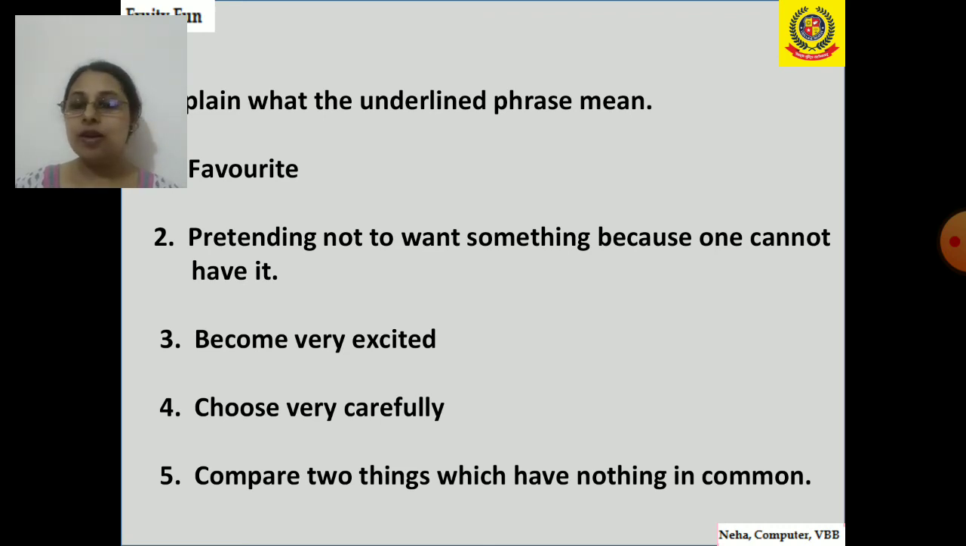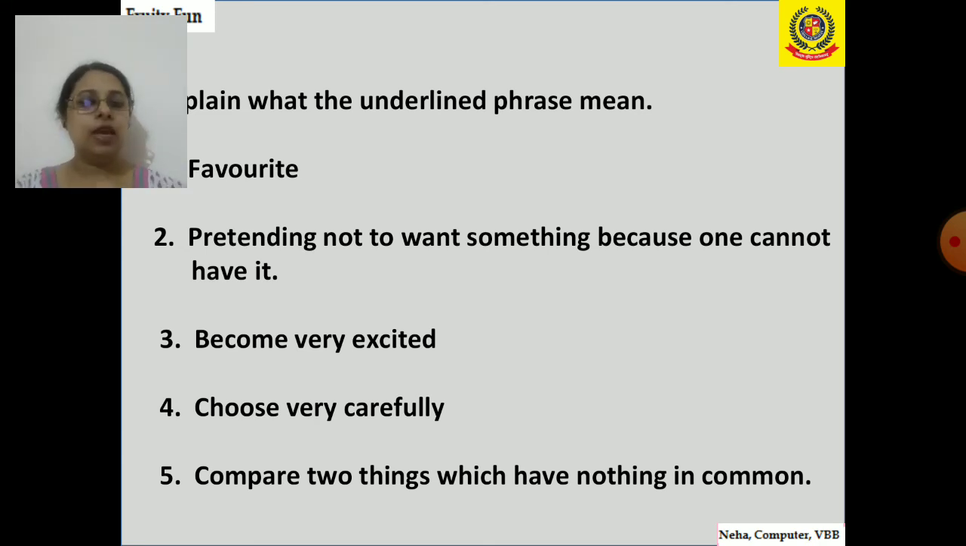Next one, when Arjun and Ravi met their favorite actor, they went bananas. So went bananas is a phrase, and its meaning is they became very excited after seeing their favorite actor. Next is Myra cherry picked the members for her new musical group. Now it means, cherry picked means choose very carefully. So that means Myra chose very carefully all the members for her musical group.